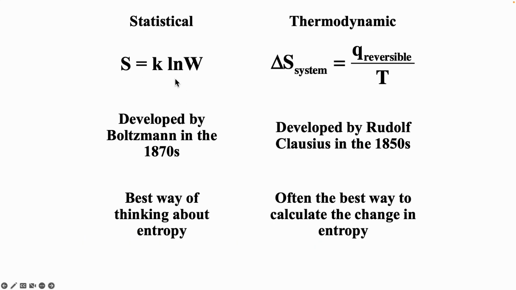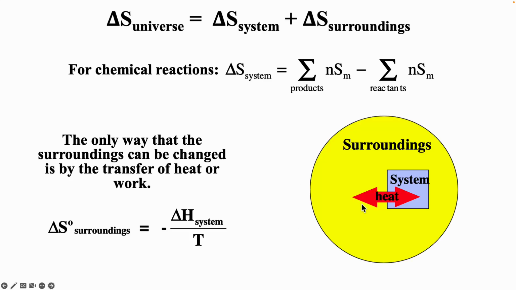And so we saw that the statistical definition for entropy is the best way of thinking about entropy. S equals k natural log W, it's all about the number of configurations. We saw that entropy can be changed by adding heat. So delta S of the system equals Q over T if you have no chemical reaction. We also saw delta S of the surroundings equals minus delta H over T. And often this is the best way of calculating the change in entropy.